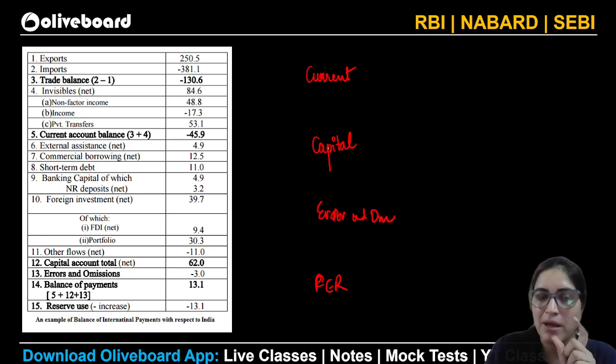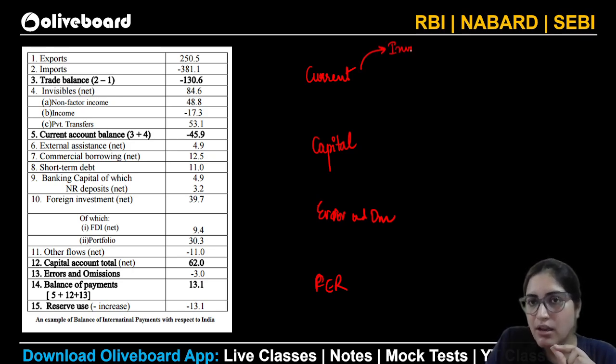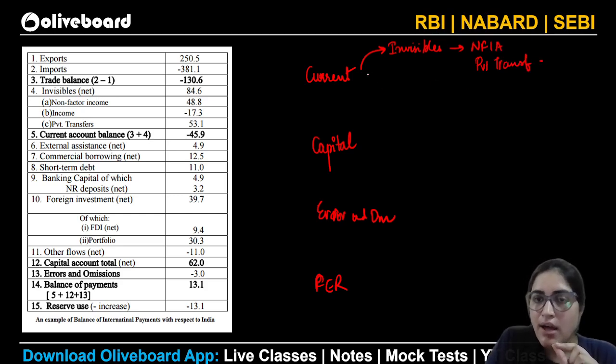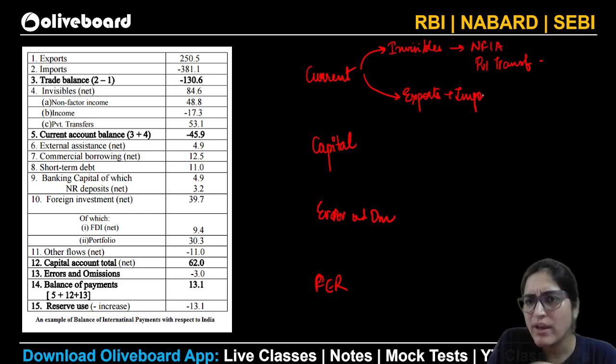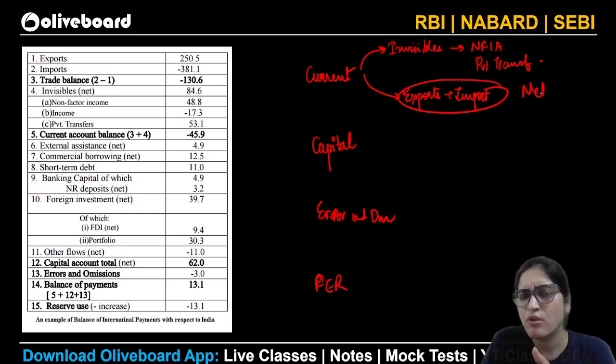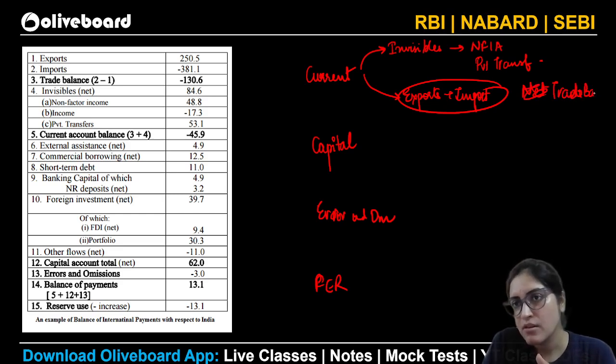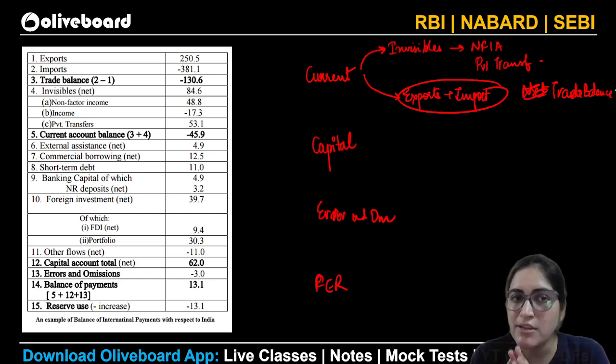Now let's talk about it one by one. In your current account, you take into consideration the invisibles. What are these invisibles? These are your net factor income from abroad, and some private transfers, if at all they are there, will be added. In the current account, you can also add exports and imports, basically net imports, or trade balance to write it in a better way. You'll write trade balance over here.